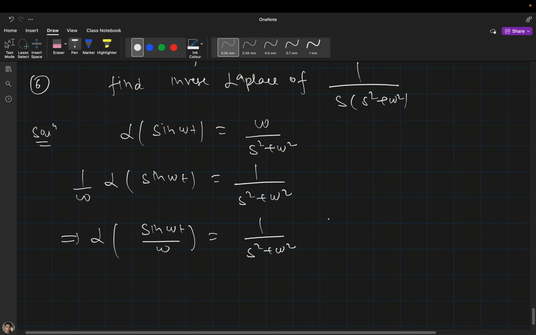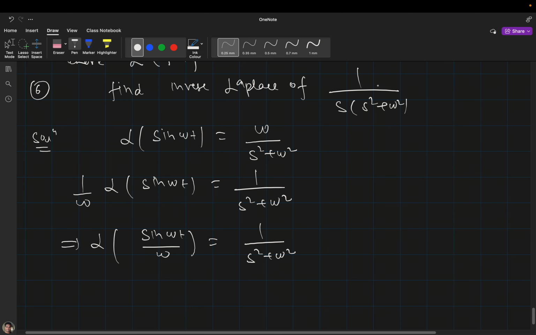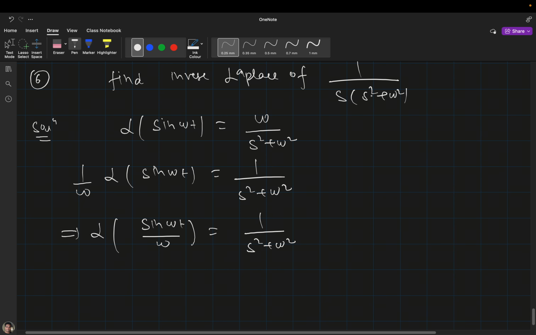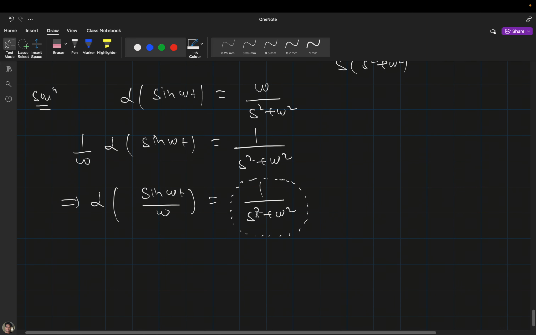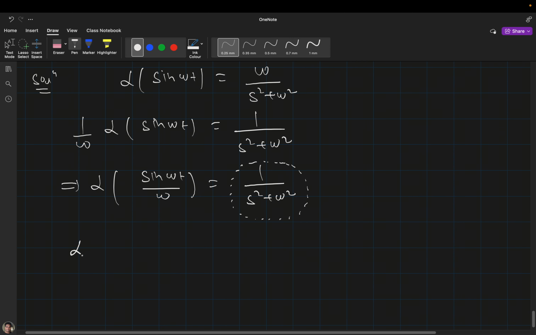Okay, now someone is asking what will be the inverse Laplace of this. So you can clearly see that this one is nothing but 1 by s times of this, which means that the inverse Laplace of 1 divided by s times s square plus omega square will be nothing but the integral from 0 to t of sine omega t divided by omega.